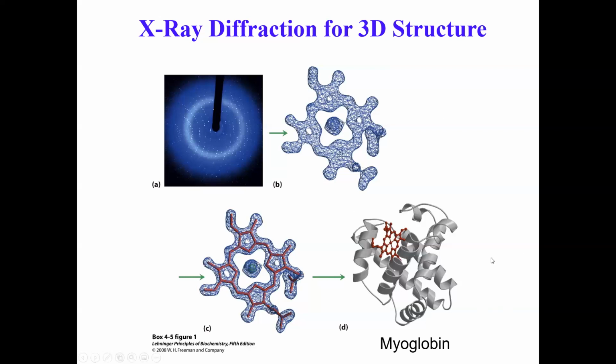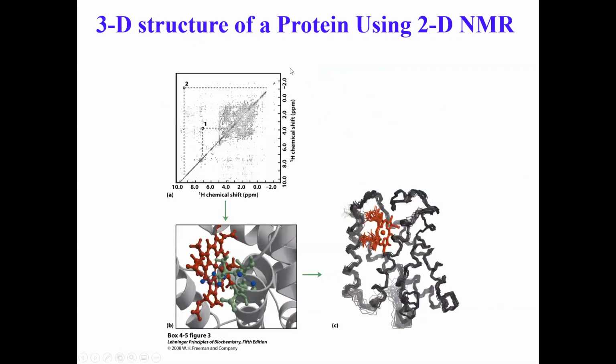But X-ray structures are static structures. You cannot get much understanding of how this protein might be breathing, what residue or what loop might be moving. You cannot use X-ray structure often to study protein dynamics. So for that, people rely on another method, which is NMR. NMR is usually done in solution phase. And so you can actually use two-dimensional NMR to determine the three-dimensional structure of a protein. And NMR structure typically gives you a very good idea about protein dynamics.